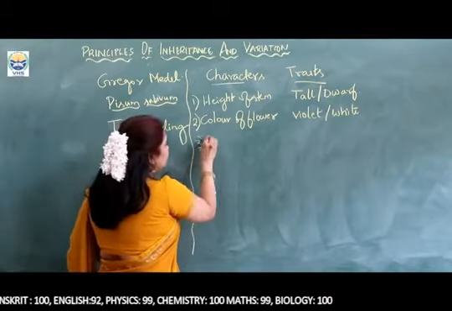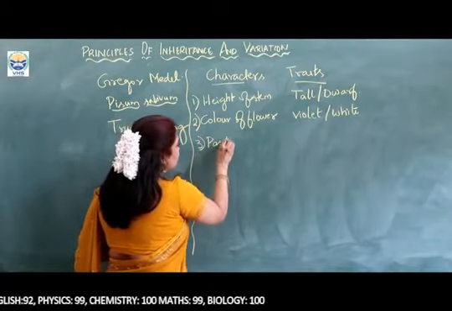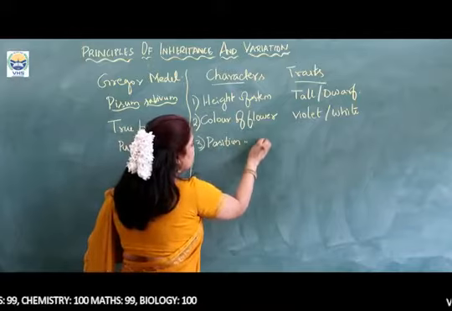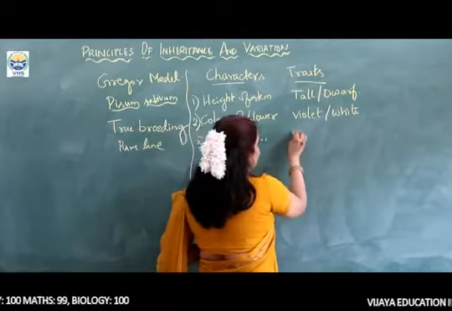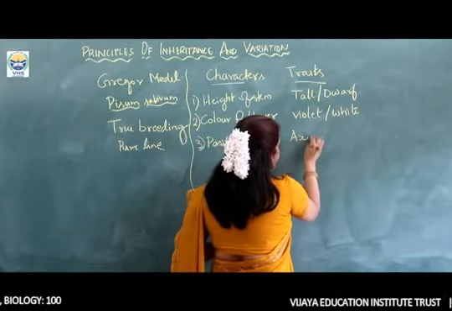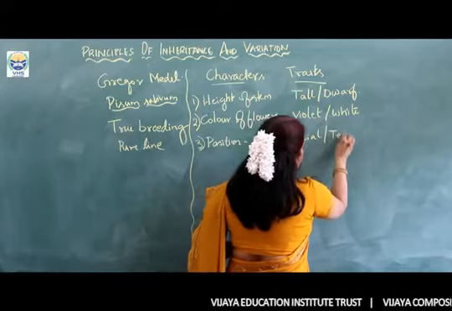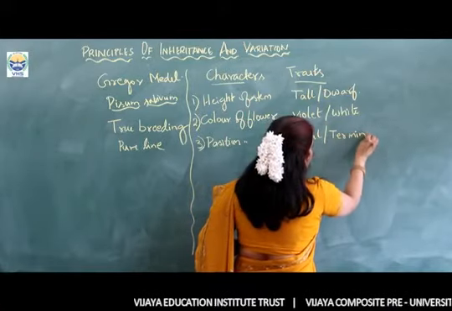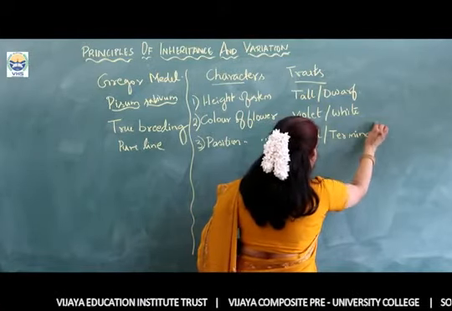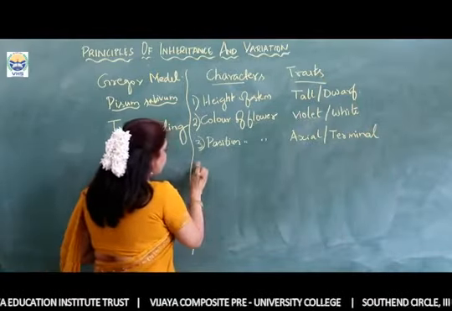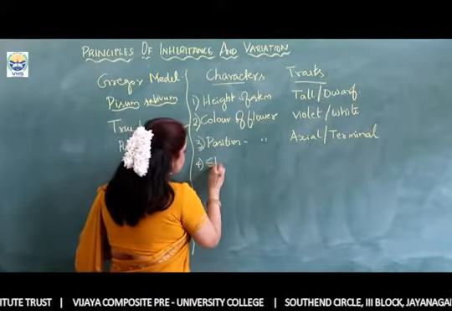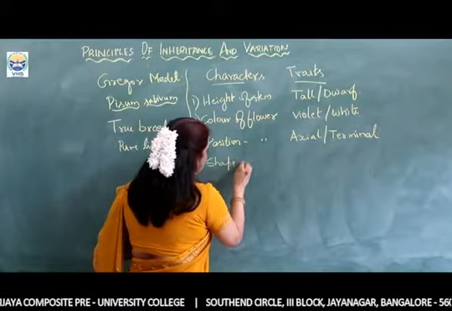Next is the position of flower. When we are talking about the position of flower, it may be either axial or it may be terminal. So axial or terminal. The next one is shape of pod.